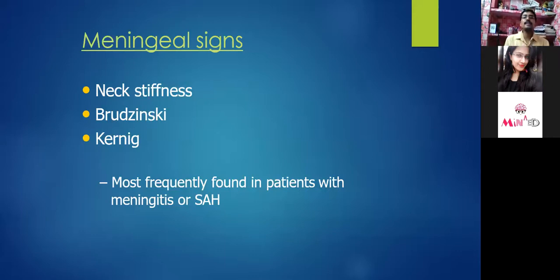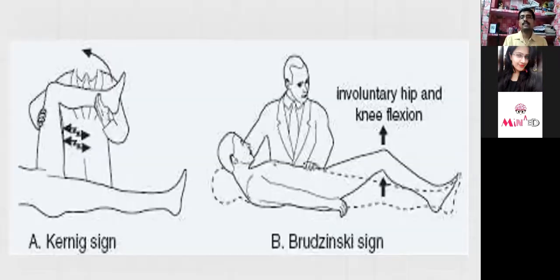Next, neck stiffness, Brudzinski sign and Kernig sign. I will just tell you in a very short way about it. In neck stiffness, you instruct the patient to flex the neck like this. Suppose the patient is flexing the neck only this much, then you will passively flex the neck. As you passively flex the neck, you stretch the dura mater of the spine as well as of the brain, because both are the continuation of each other. So as you flex, you are stretching here.